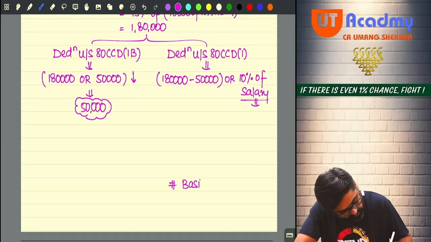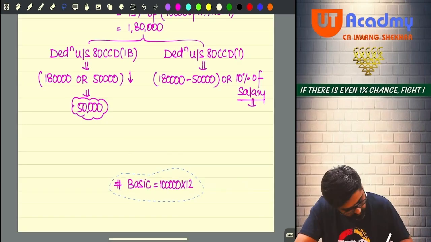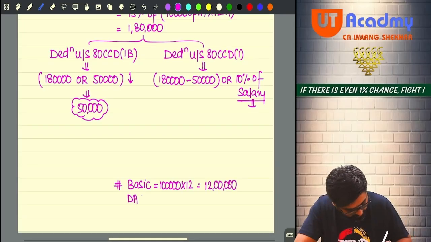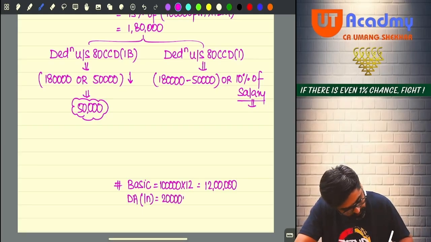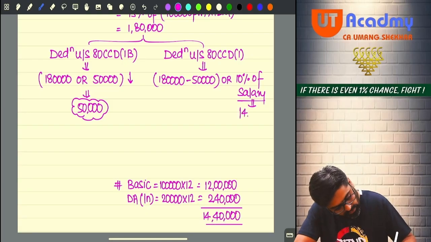Basic will be 1 lakh into 12, which will be equal to 12 lakh, and DA in terms is how much? 20,000 per month. 20,000 into 12, this will be 2,40,000. So if we add both of them, we'll get 14,40,000. This is salary.